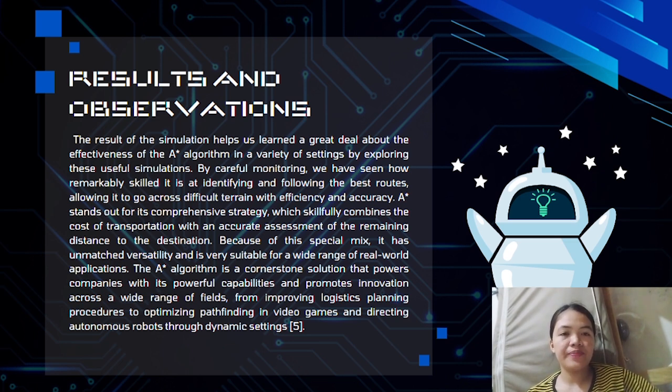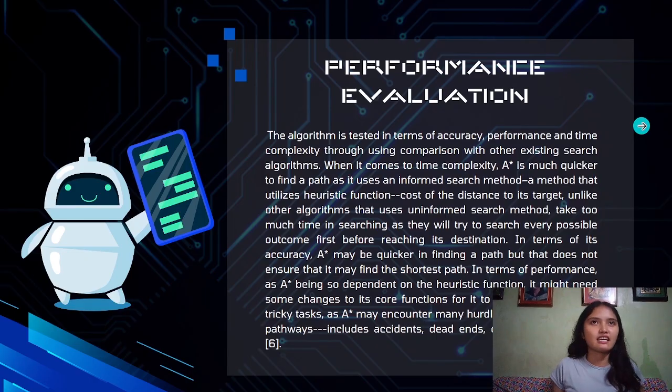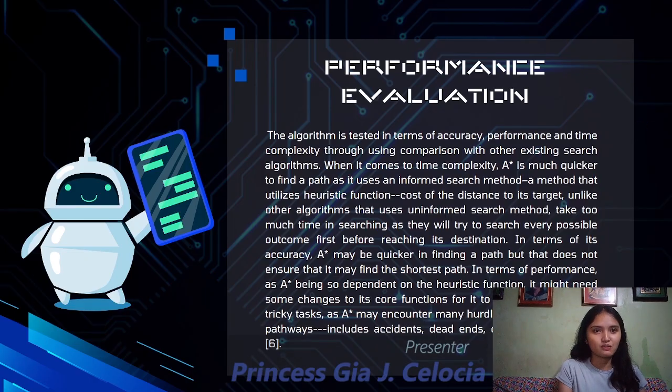So we chose a grid-based Waze navigation as our real world simulation because it is the most suitable scenario where we can easily understand how the A star algorithm works. So that's all for our real world simulation for the A star algorithm, and now let's proceed to the performance evaluation. Next is our algorithm assessment, which has three components: performance evaluation, evaluation methods, and the result.